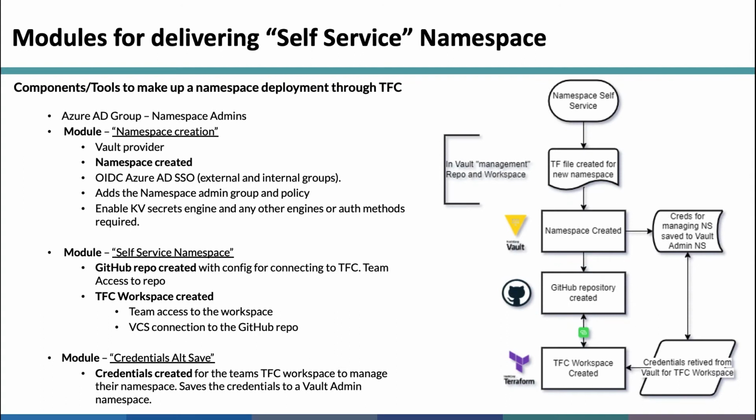So on the flow on the right-hand side here, we show all that being brought together. Another module that we mentioned is the credentials save. We're creating that TFC workspace that we want the team to be able to use to manage, but we don't want them to have access to those credentials directly. So we did a module where we create that app role ID and secret in that namespace, but we only save the credentials into our Vault admin namespace, so they don't have access to it, but we are able to reference those credentials and pull them into the TFC workspace.